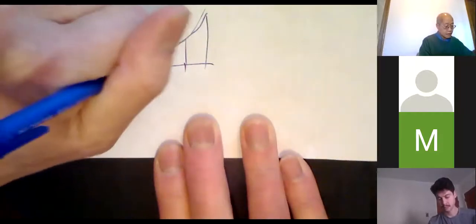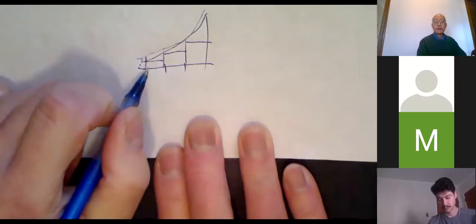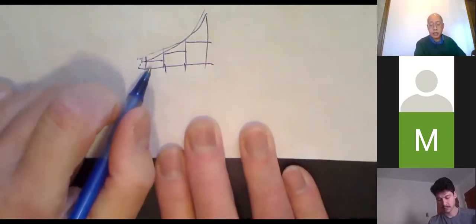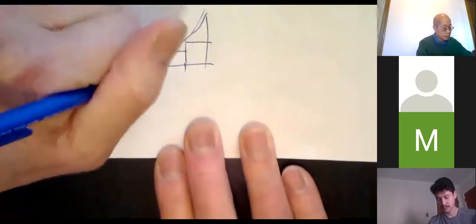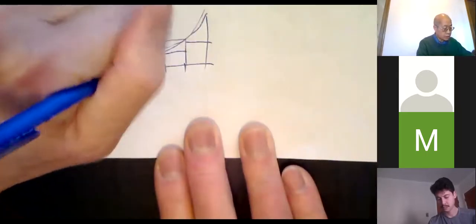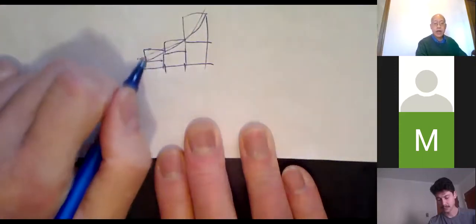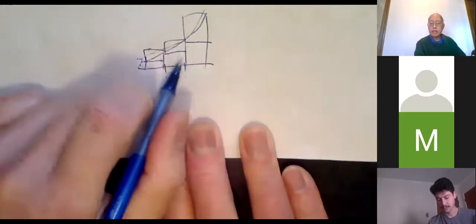If I pick the left endpoint, that is clearly too small, so that would be an underestimate, a lower sum. If I pick the right endpoint, my rectangles would look like so. If I add up the areas of those 3 bigger rectangles, that's clearly too big.